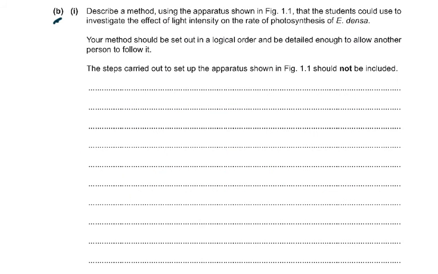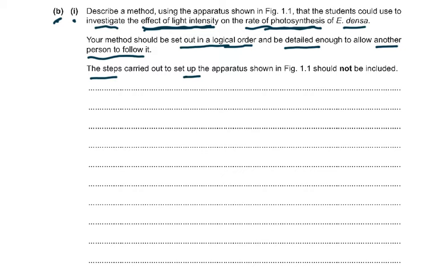Then coming to the B part 1 of the question: describe a method using the apparatus shown in figure 1.1 that the students could use to investigate the effect of light intensity on the rate of photosynthesis. So light intensity is the independent variable and rate of photosynthesis is the dependent variable of E densa. Your method should be set out in logical order, detailed enough to allow another person to follow it. The steps carried out to set up the apparatus shown in figure 1.1 should not be included.